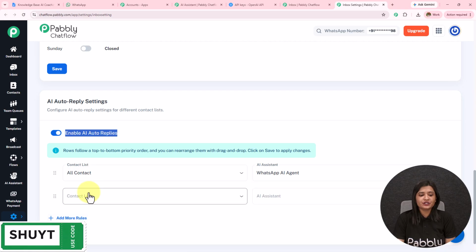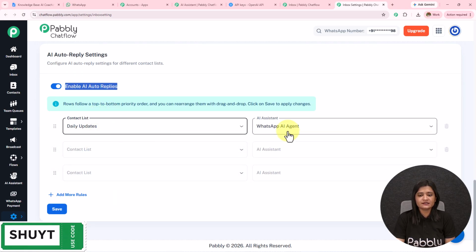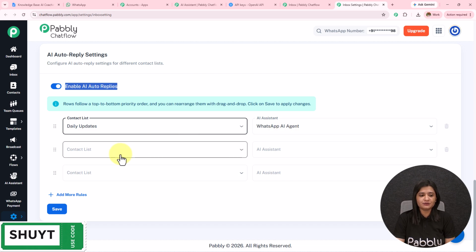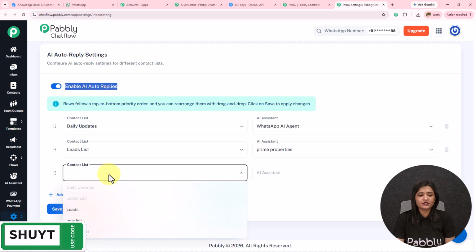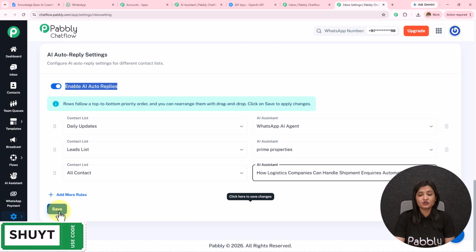Then you have to create a list. Now here I have created all the list. You can see you select the list, select the AI assistant you want to assign to that particular list, select another list, select another AI assistant to that particular list, select all the contacts and select another AI assistant to all the contacts. Simply save the rules, and whatever list you have selected with whatever AI assistant you have selected, that will be assigned to that particular list. So this is how we have created this AI assistant and a WhatsApp chatbot.